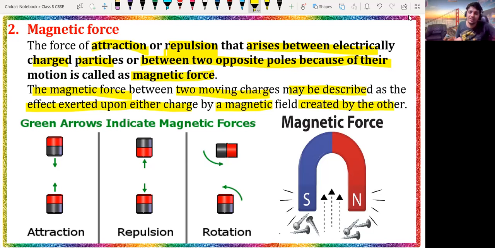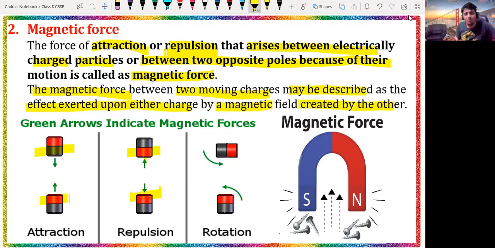As we can see here in the force of attraction, we have the dark one and here the red one, which means they are opposite, so they will attract each other. In the second case we have the red part and here also the red part, which means the same poles of a magnet, either permanent or created by electricity.